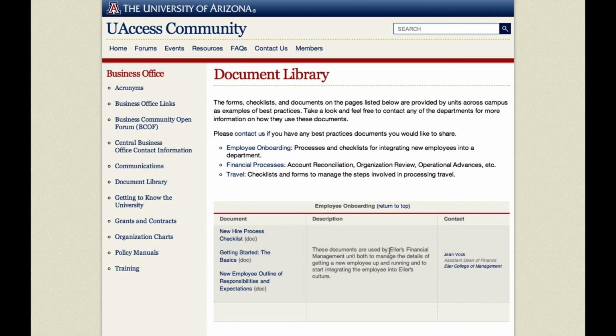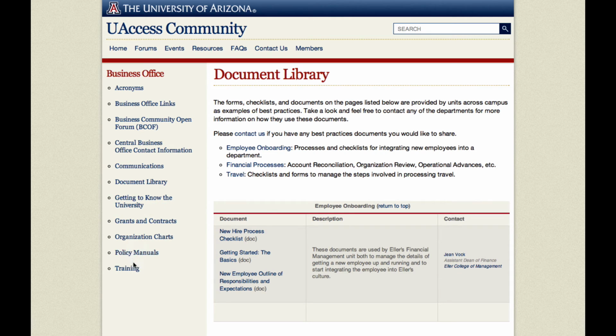Let's take a look at a bunch of those, maybe call somebody or email somebody and ask them some questions, and use those as resources so that we don't have to reinvent the wheel as we work on this process in our department. So you'll see some cool stuff there right now: travel, organization review, operational advances, and hiring and onboarding. But please, if you have documents for any process in your office that you would be interested in sharing, we would be delighted to add those to the document library.